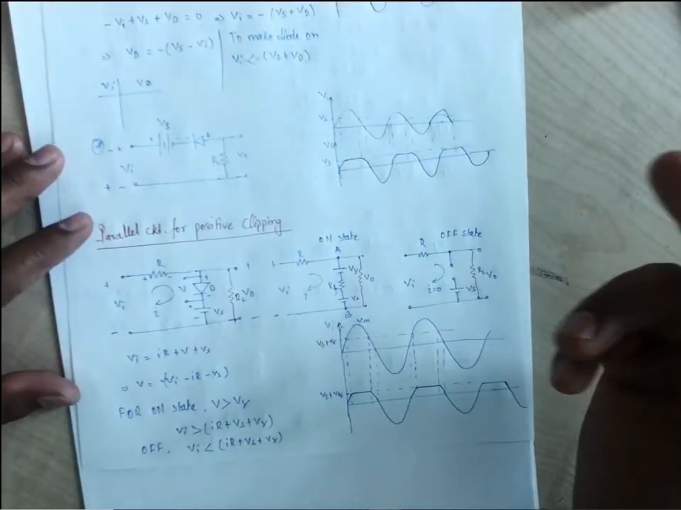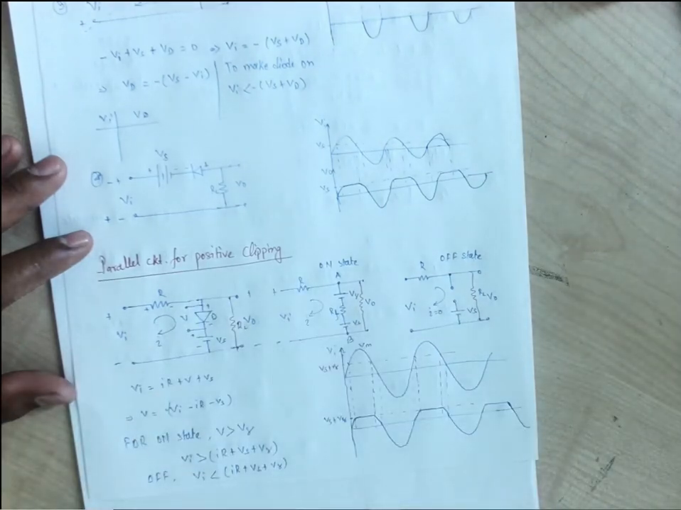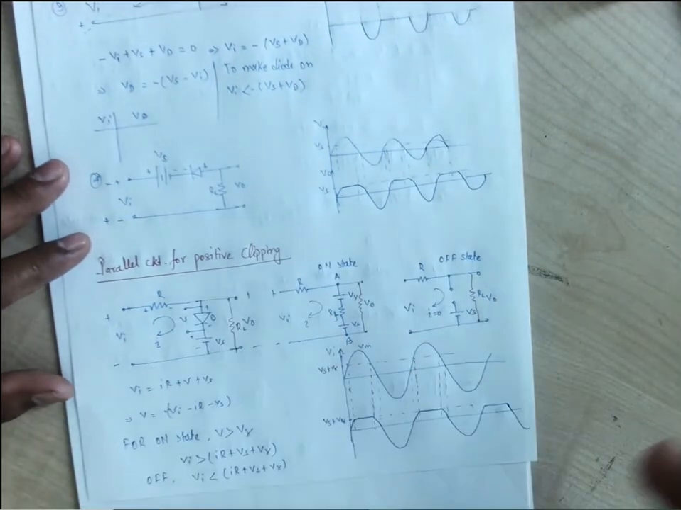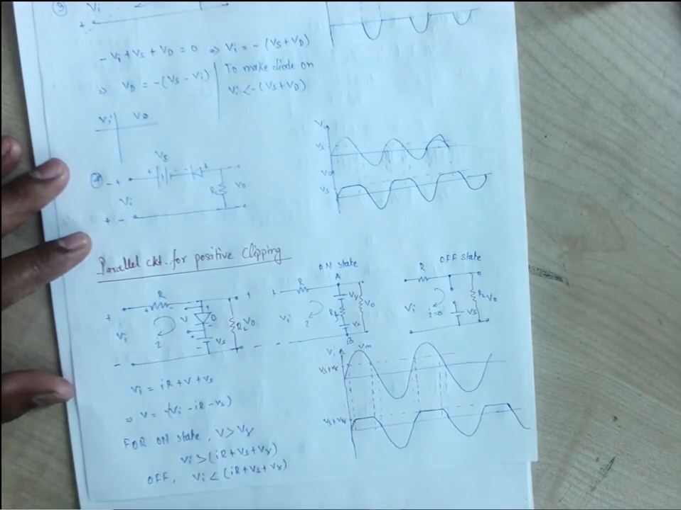Here you can change the polarity of this Vs as well, and you can check what will be the output. So if we change the polarity of Vs, what will happen? If we change the polarity of Vs, the Vs will become negative, right? Vi will be V plus V minus Vs. You just try to understand this Vs making your diode off, right? Because positive is connected with negative.